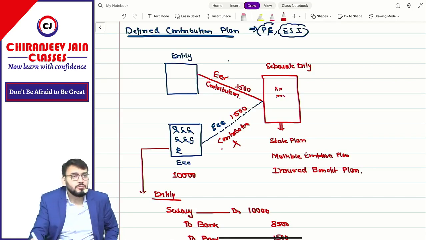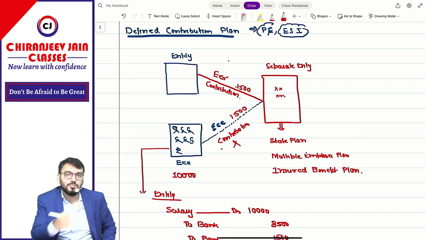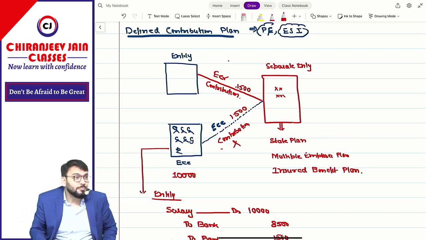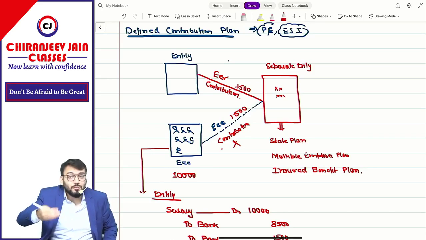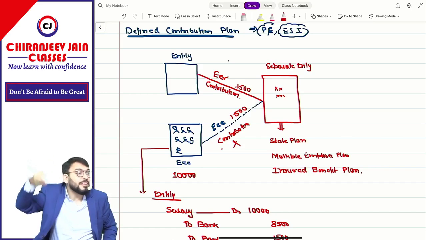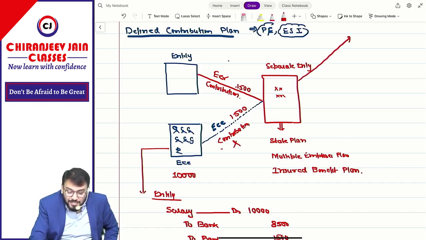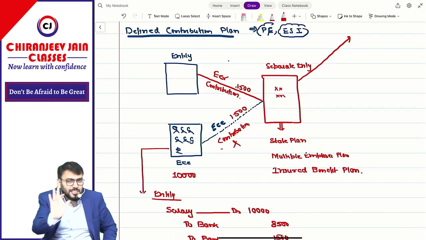What will they do? They will do planning for the retirement benefit of the employee. This will be an entity which will invest this in some other securities which are risk free.